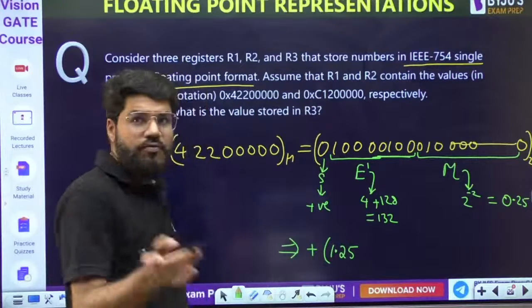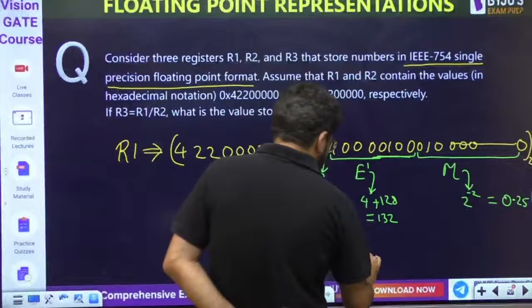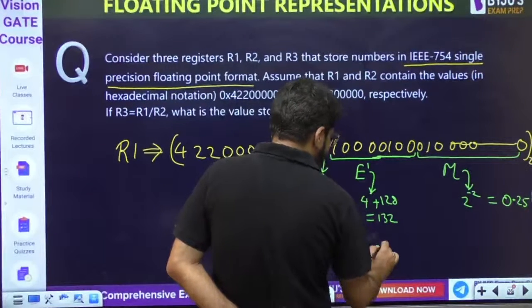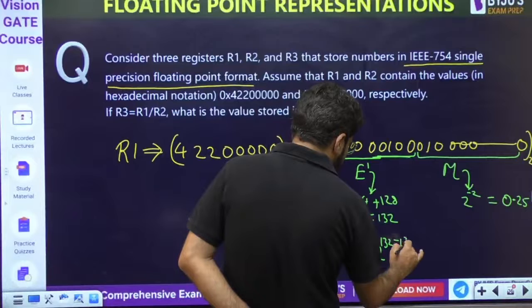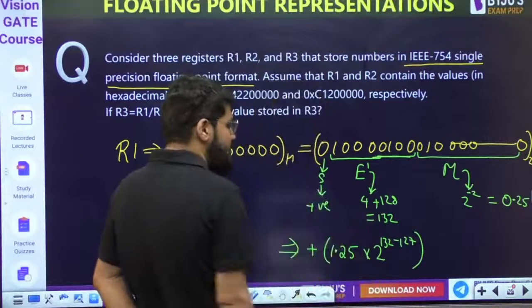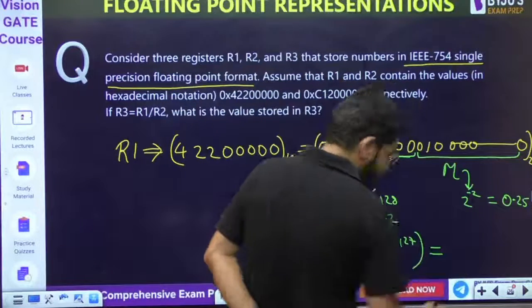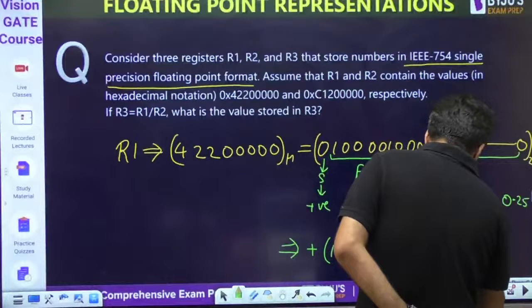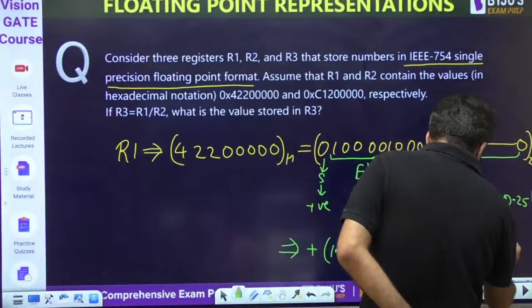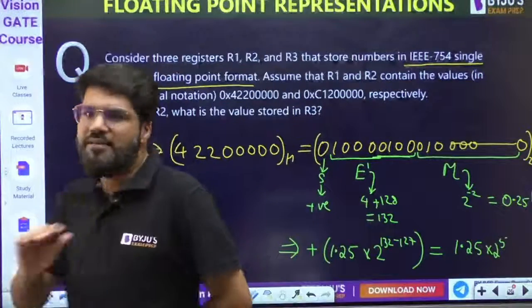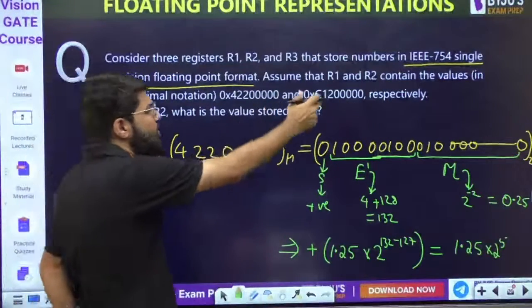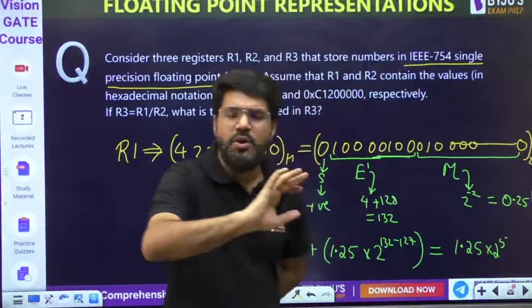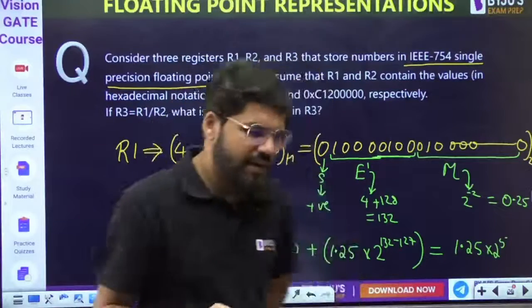Okay, 1.25, 1 point f. Multiplied by 2 raised to the power how much? 132 minus 127, the actual exponent. This is the E dash. That is 2 raised to the power 5. Let's multiply later. 1.25 into 2 raised to the power 5. Don't multiply right now, because whatever the next answer you will get will also have 2 power some exponent. So we will divide together.